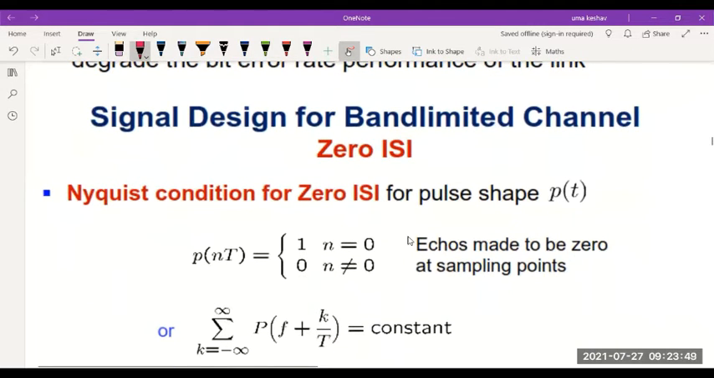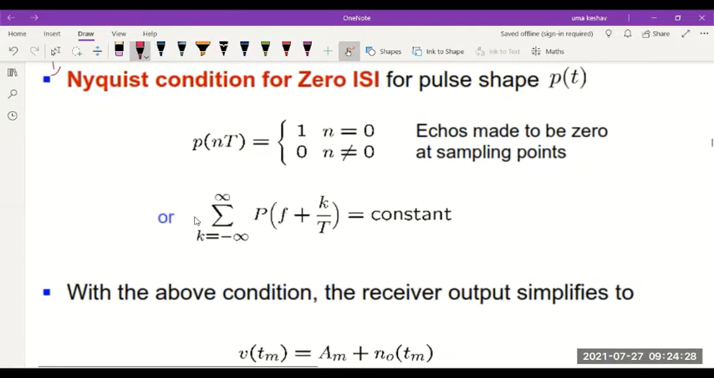Let's see some of the optimal shapes to minimize ISI. So the signal design for a band limited channel to have zero ISI, the first one which we consider is the Nyquist pulse shaping. So the Nyquist condition for zero ISI for the pulse shape P of t. If I have to make ISI minimum or zero, we'll use the first condition as the Nyquist condition. And what is this Nyquist condition?